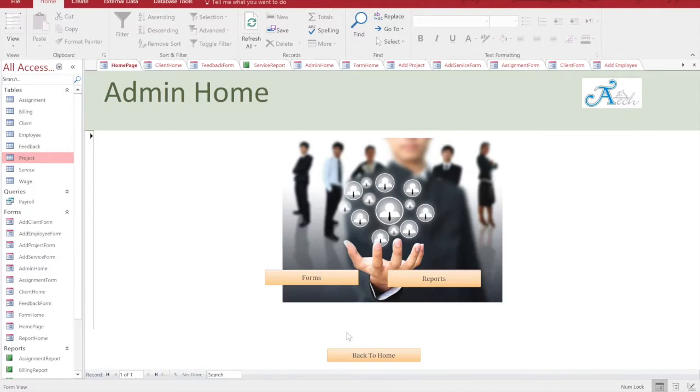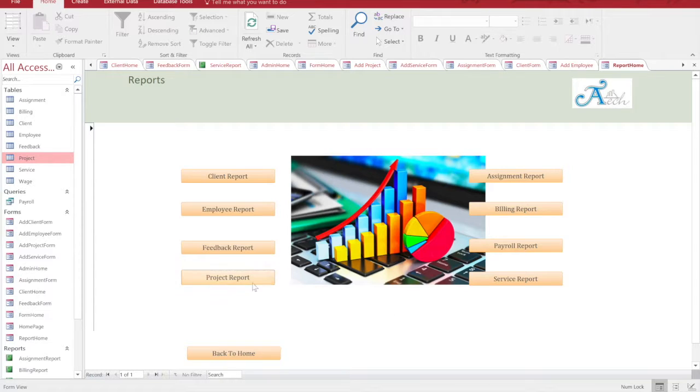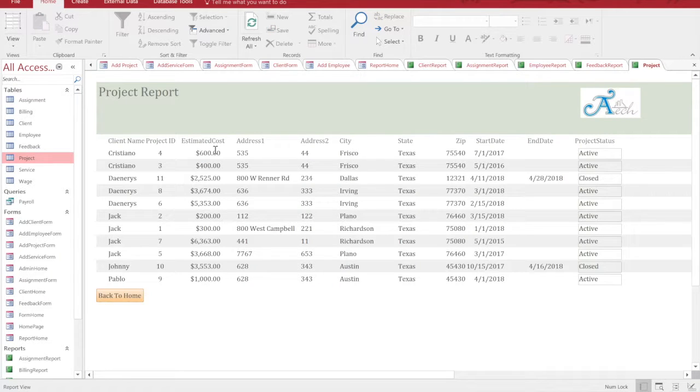Now if the admin wants to get reports of a project, he clicks on project report and he gets all the reports of a project, the client name and so on. And then you have the status, whether it's active or it's closed. If the project has closed, you have the end date as well.